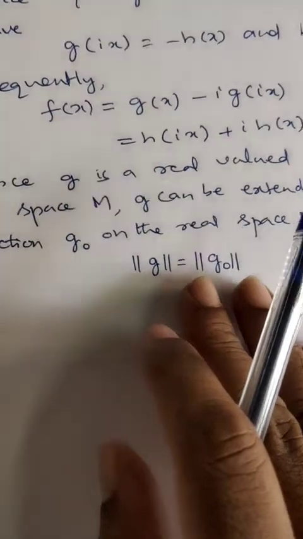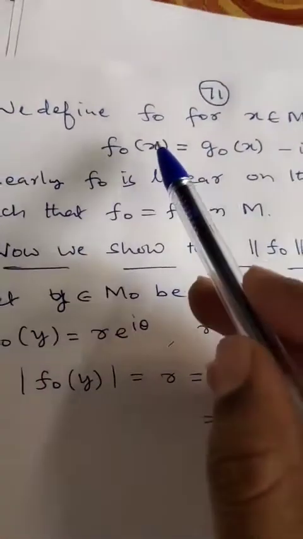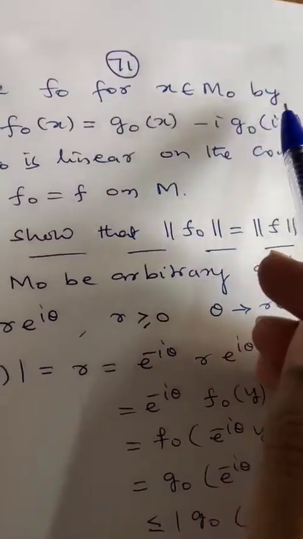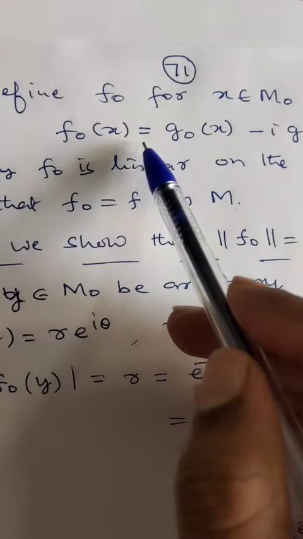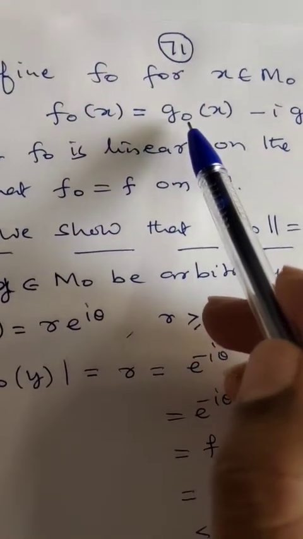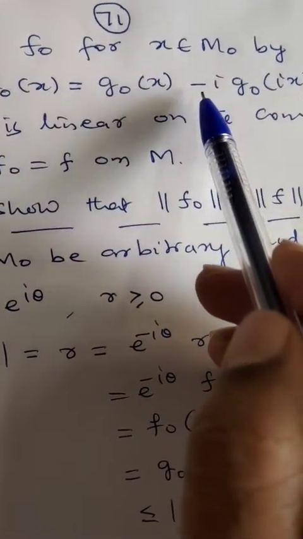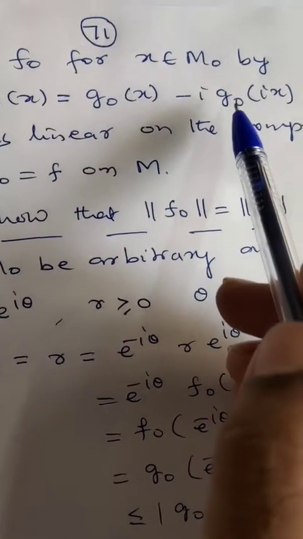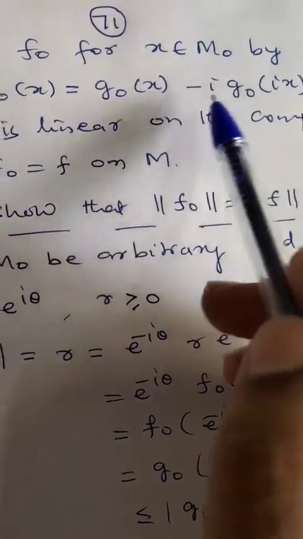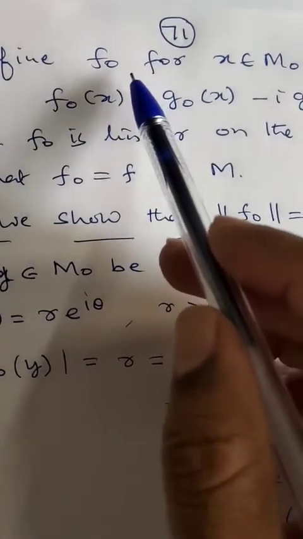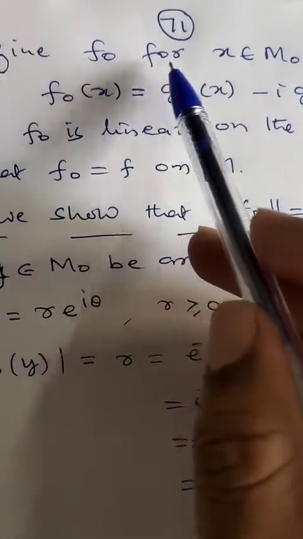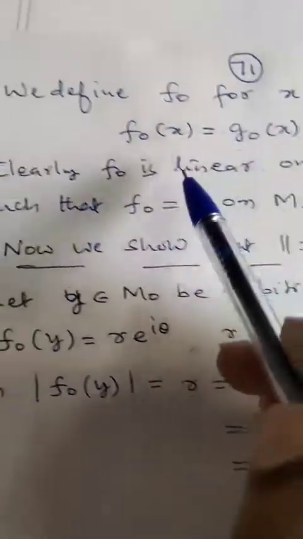So we define f naught for x belongs to M naught by f naught of x equal to g naught of x minus i times g naught of ix. Therefore, f naught is a complex valued function which extends to M naught.